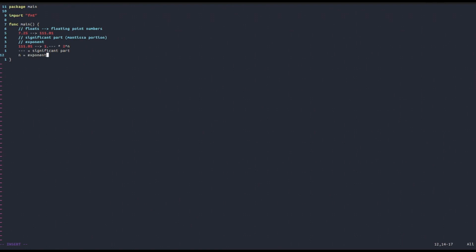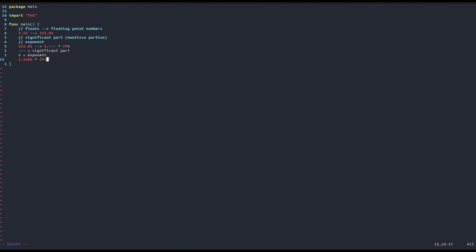And this is basically how a computer saves a float into memory. It saves the digits after the 1, and then it saves the exponent to which you raise 2 and multiply the number. In this case, our 7.25 would be 1.1101 times 2 to the second power.